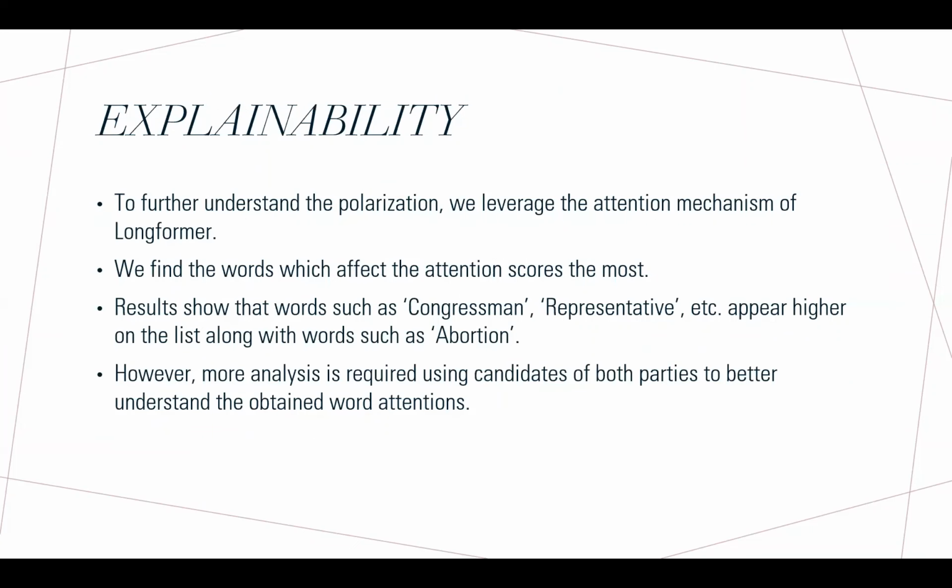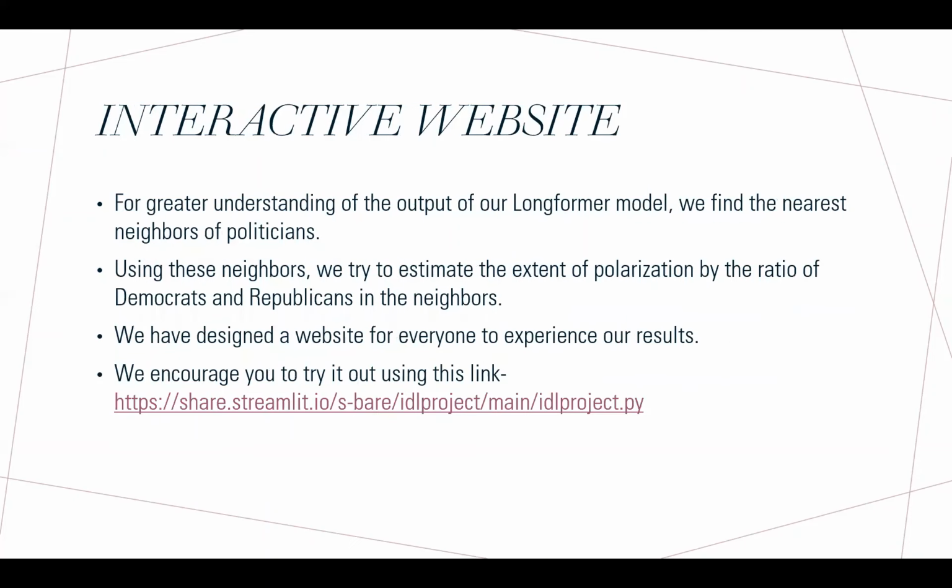Explainability. To further understand the political polarization, we leverage the attention mechanisms of the Longformer and find words which affect the attention the most. We find attention scores for the CLS token with the rest of the words and find the highest scores. Results show that words such as congressman, representative, and abortion show up higher on the attention list. Also, to understand the results, we look at the nearest neighbors of politicians using embeddings and try to find how polarizing each member is based on the neighbors.